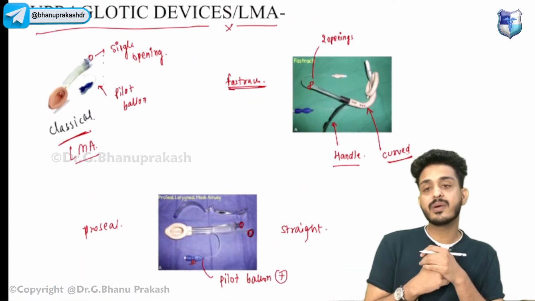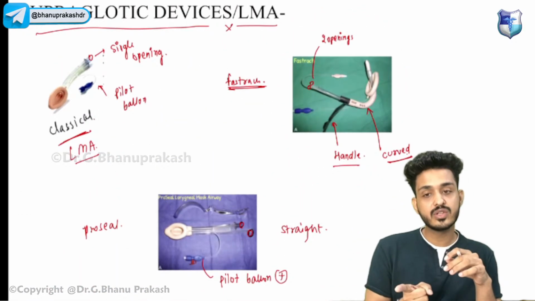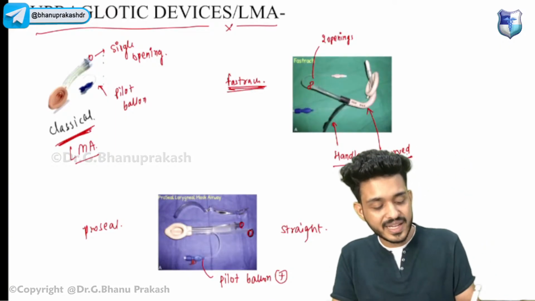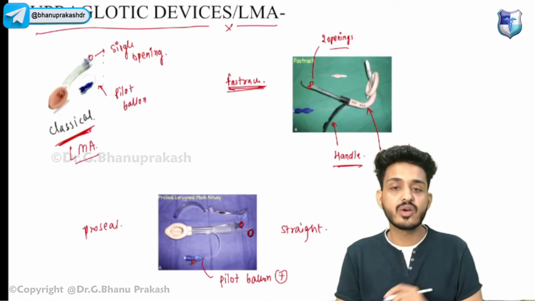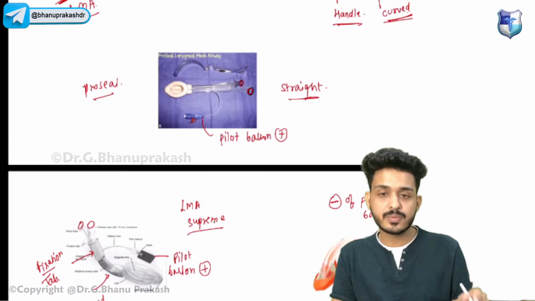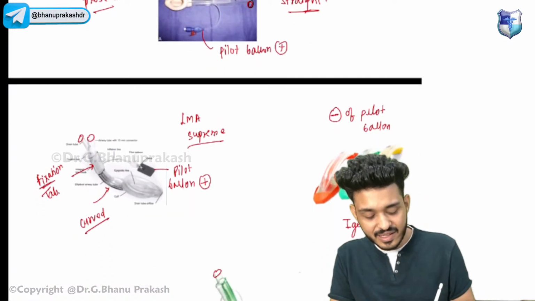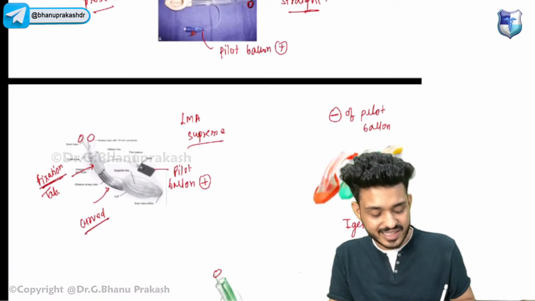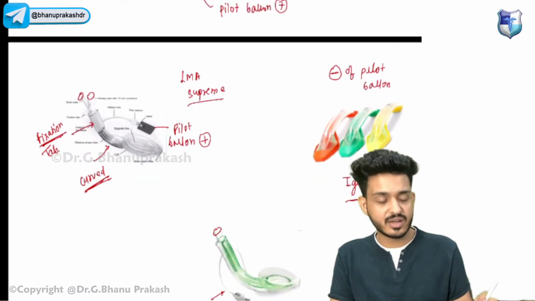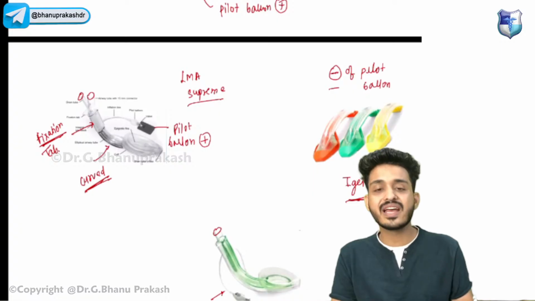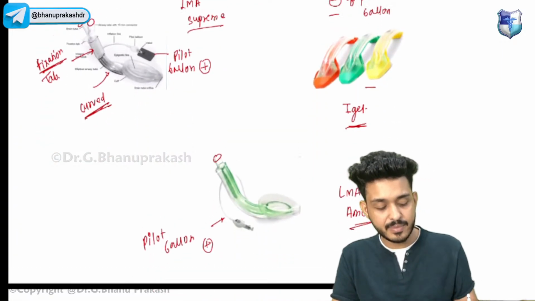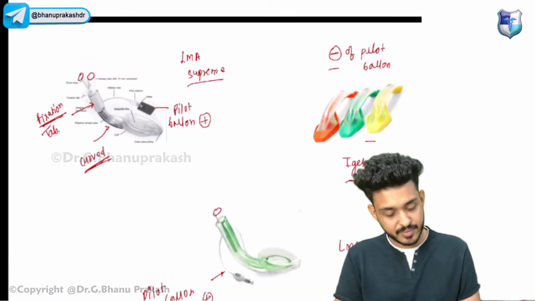Let's see one by one. Single opening, pilot balloon present: that is your classical LMA. Double opening, handle present, and curved: that is your fast track LMA. The straight one will be the ProSeal. How will you differentiate ProSeal from Supreme? Supreme will have a fixation tab and it is curved. Two of them are colorful. The first one is your I-gel, with absence of the pilot balloon, and this is your LMA Ambu, which will have the pilot balloon. So this is how you differentiate between all of them.